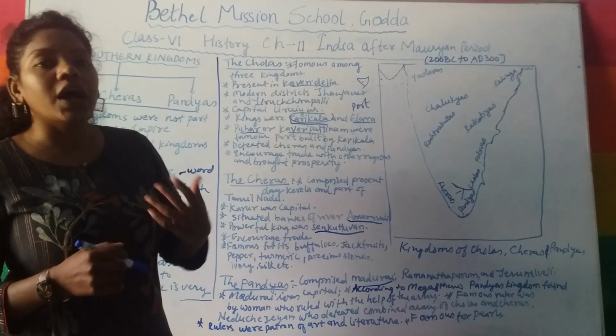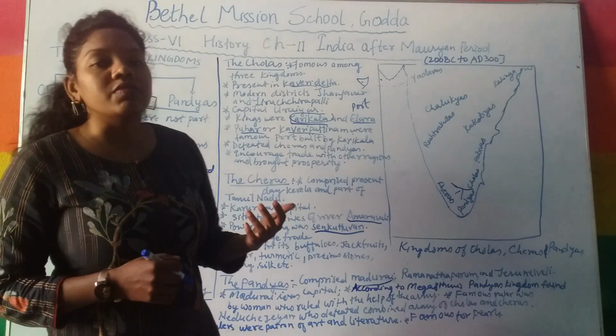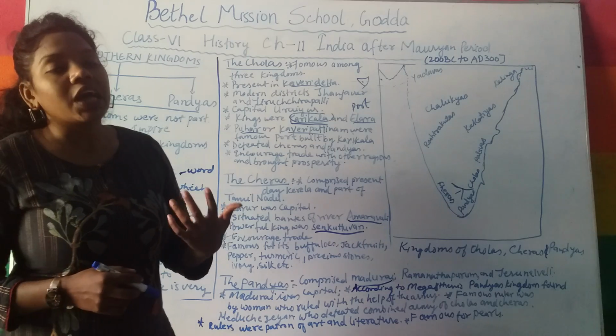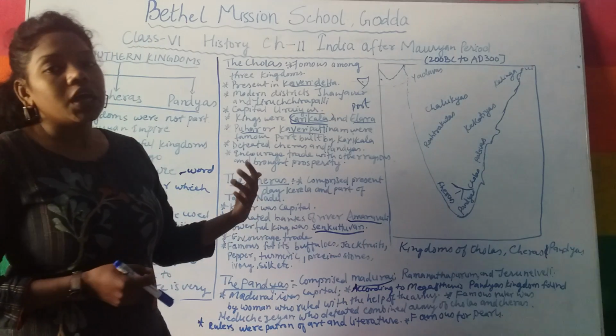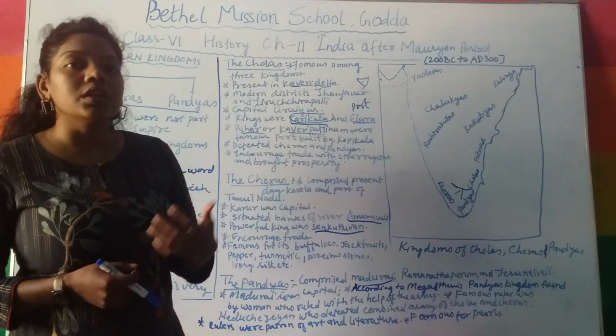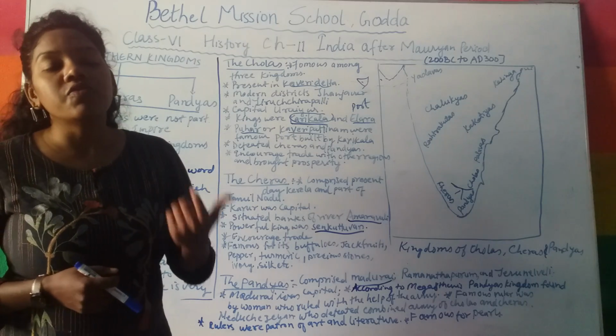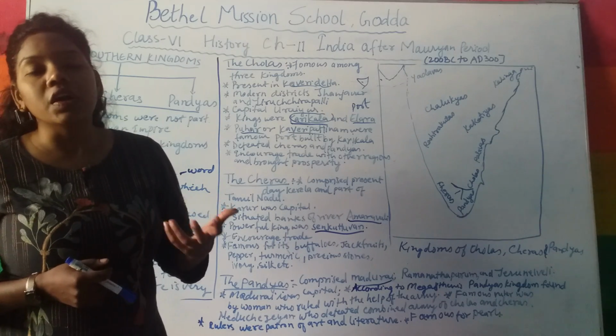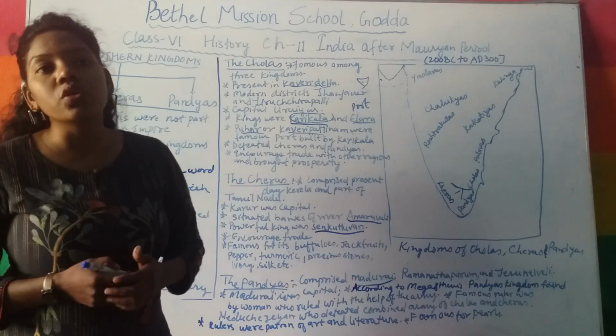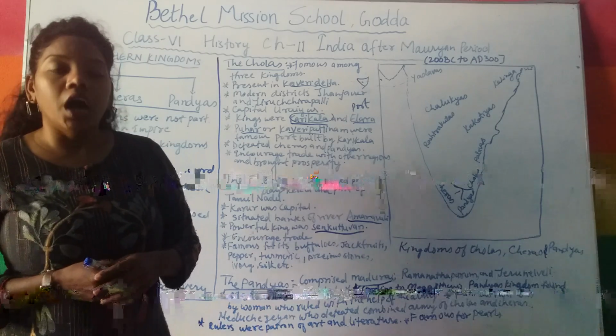Okay, so this is what is believed, what is written in Megasthenes' book, that means Indica. According to Megasthenes, it is said that the Pandyas' kingdom was originated or founded by a woman, and she used to rule with the help of armies.